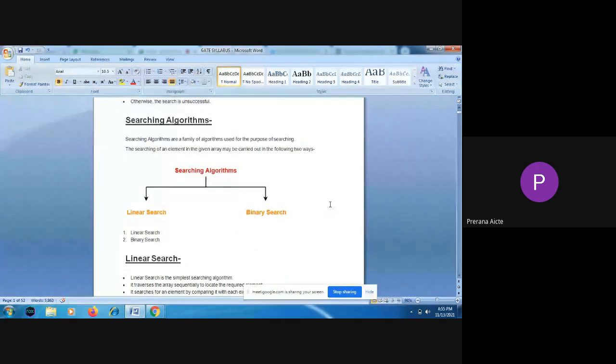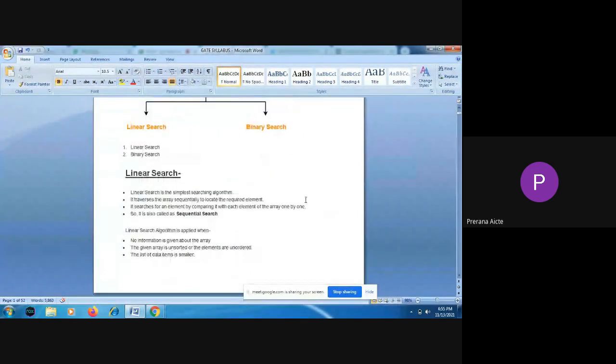What does linear search mean? When you search for a particular element in the given list by going through each element one by one in the array, we call it linear search or sequential search. You compare the element you are searching for, let that be the key element, starting from the first element in the list, one by one. We call such a search linear search.